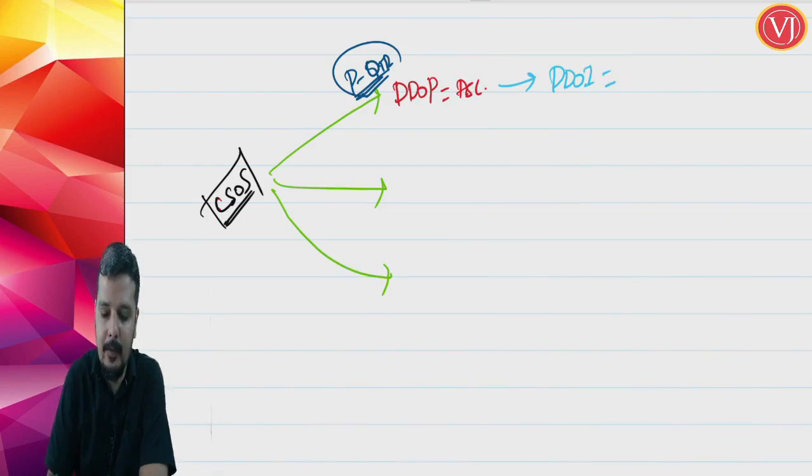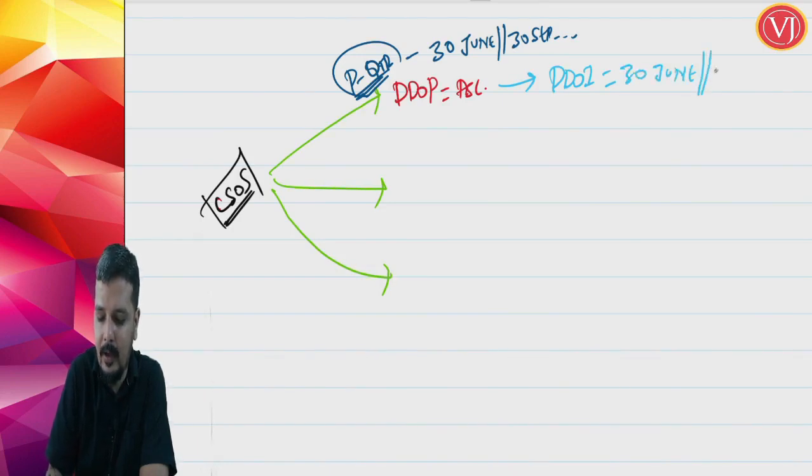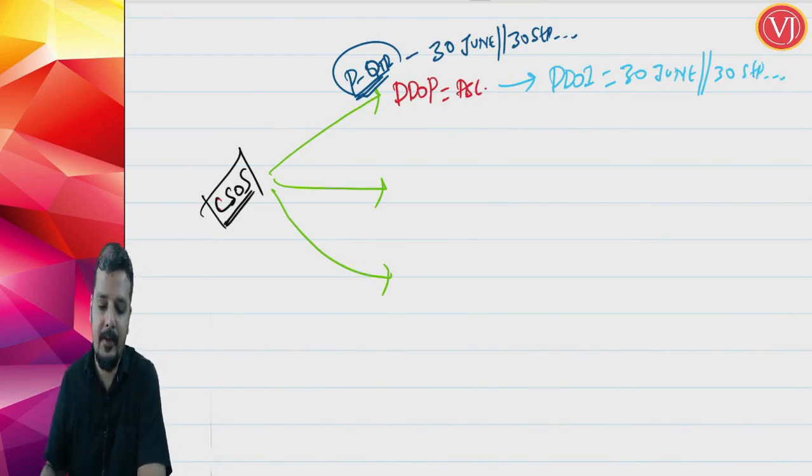Supposing the first quarter ends on 30th of June, second quarter ends on 30th of September, etc. So due date of invoice for the first quarter will be 30th of June, and for the second quarter will be 30th of September, etc, if the due date of payment is ascertainable.